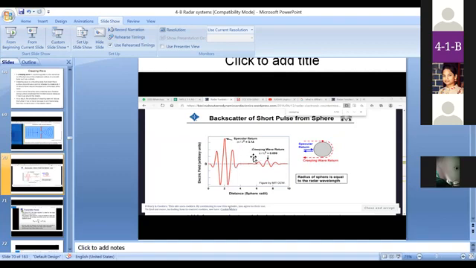Here, this graph explains the difference between typical normal waves and creeping waves. Actually, these are high in amplitude because they are not traveling around the object, not covering the shadow part of the object. Whereas this wave covers all around the object, the shadow part of the object also. That's why the amplitude level is decreasing. These waves are called creeping waves.